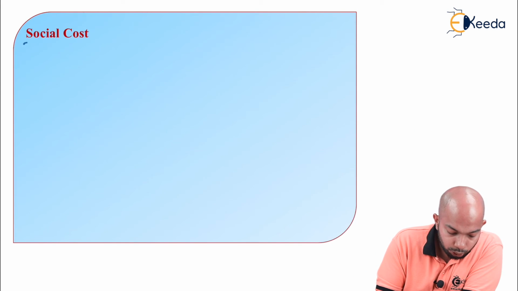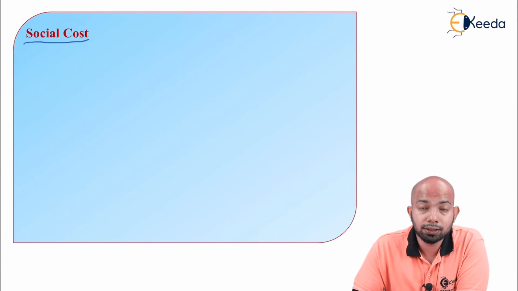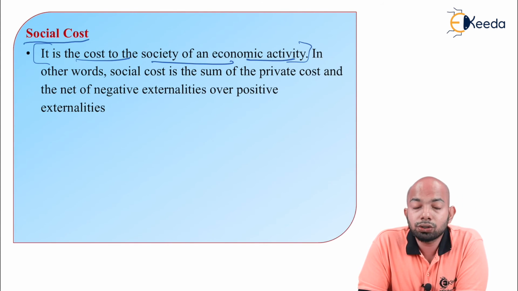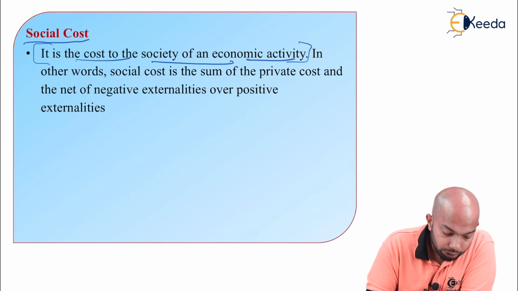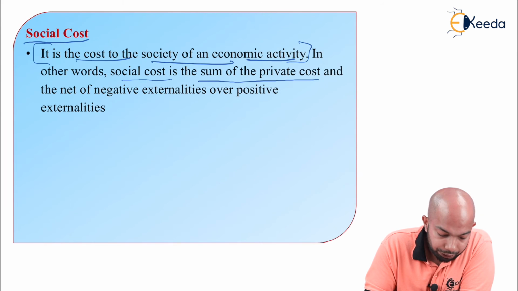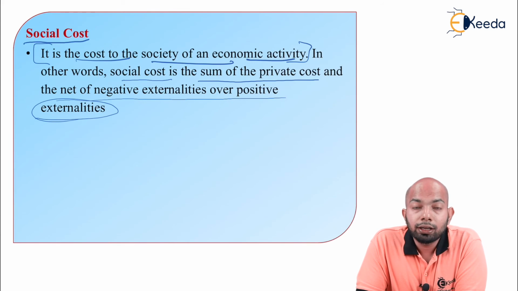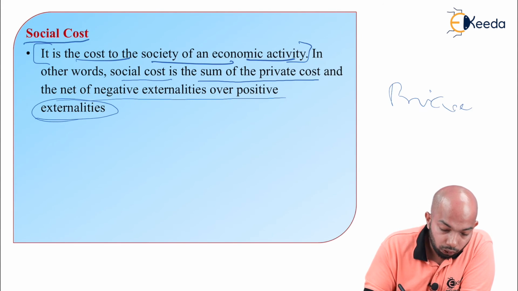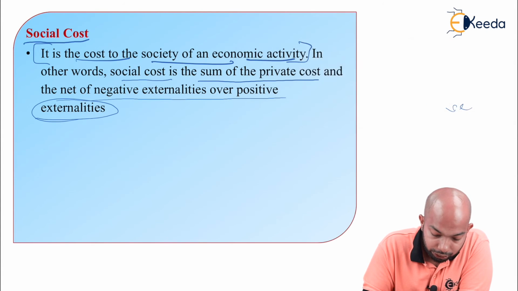Next one is the social cost. What exactly is social cost? Let us understand that. It is the cost to the society of an economic activity. We'll have to learn more about this. In other words, social cost is the sum of private cost and the net of negative externalities over positive externalities. Social cost is the total of private cost, and if I have to give you a specification related to this, let me just write it down in some different ink.